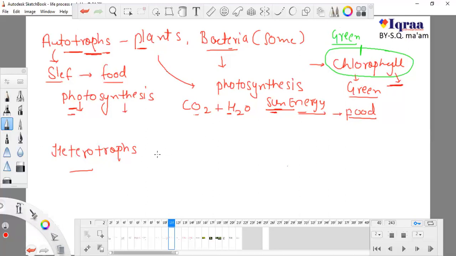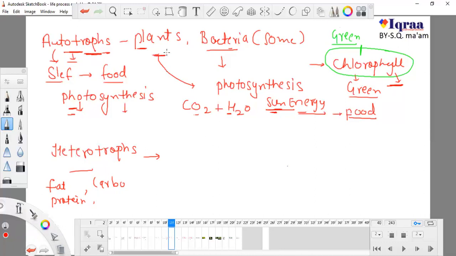Now, when we talk about heterotrophs, heterotrophs are animals and they are totally dependent on plants for their food. So heterotrophs take fat, protein, carbohydrates, and any other sort of food which is made by plants. In the previous class we studied how plants produce several types of food, like converting glucose into fat, glucose into carbohydrate, and protein into carbohydrates. So we get each and everything from plants.